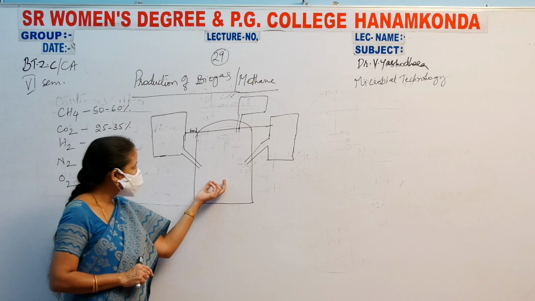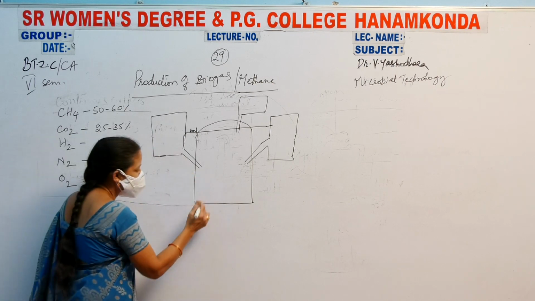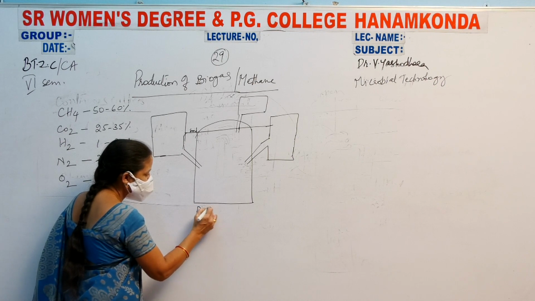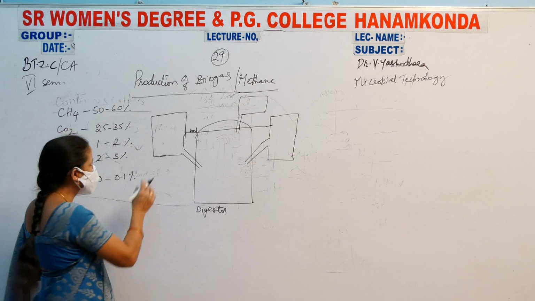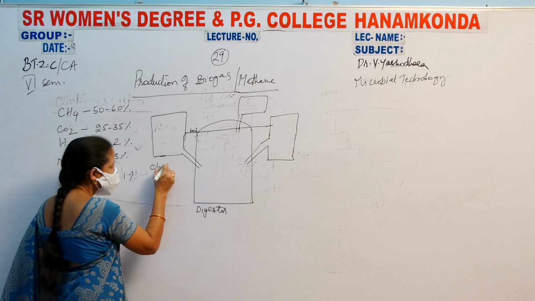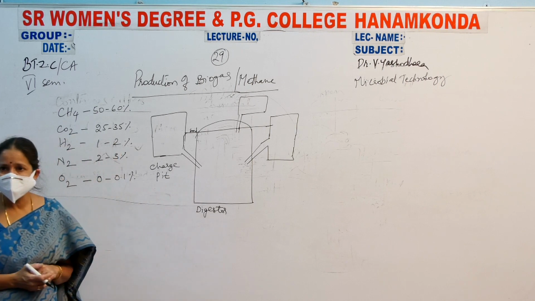Now, in this, this concrete vessel is known as the digester. This is known as the digester. Now coming to this, this is known as a charge pit.